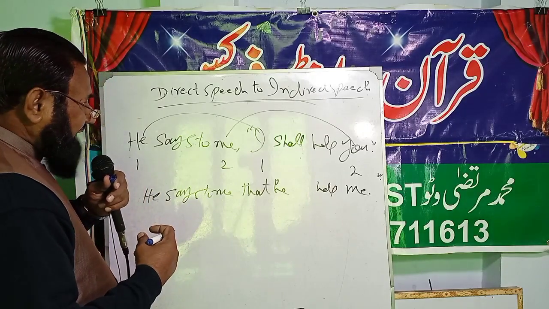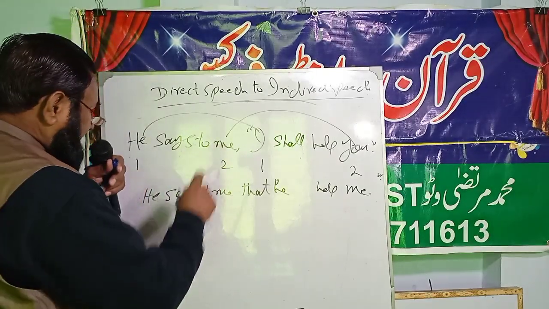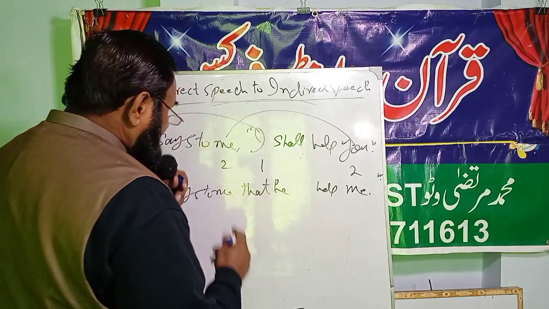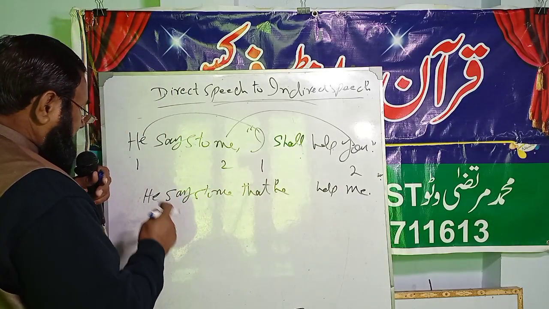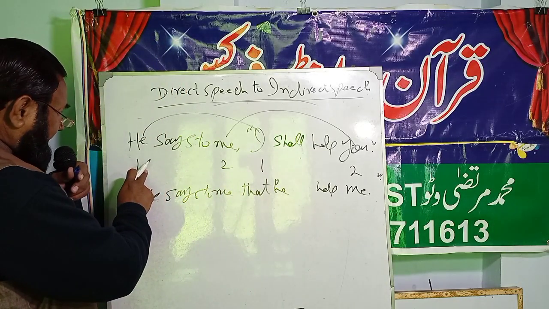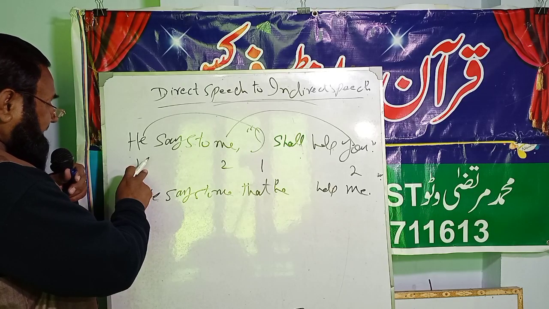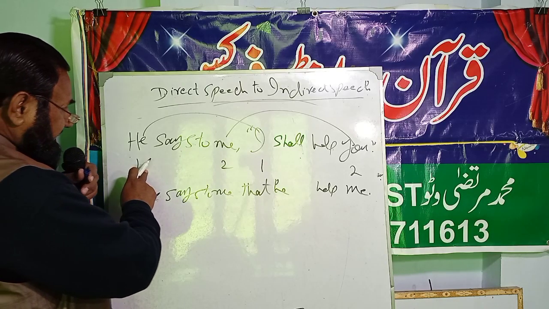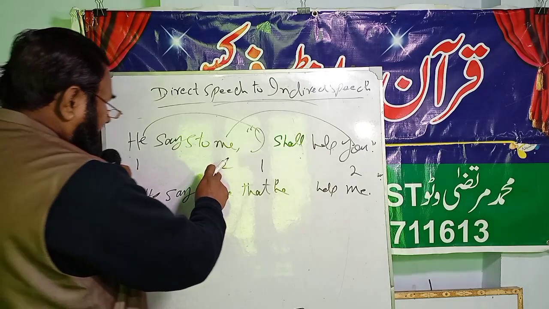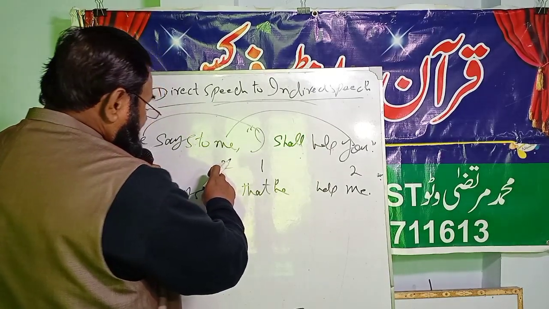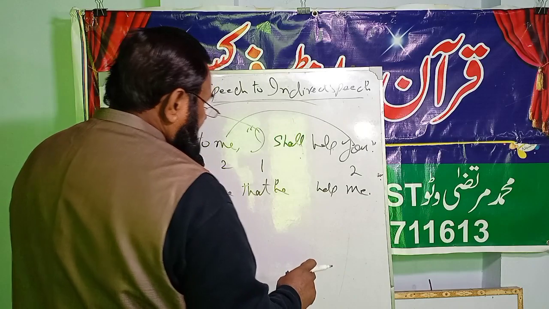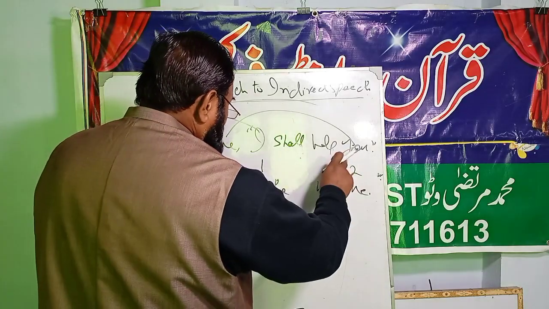Now I am going to solve another sentence. He says to me, "I shall help you." In this sentence, put 1 under the subject of reporting speech and number 2 under the object of reporting speech. Find "you" in the reported speech.